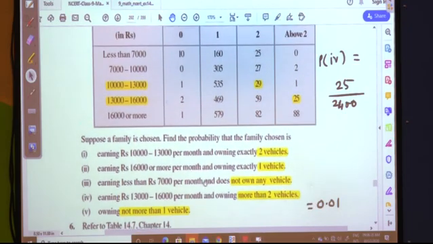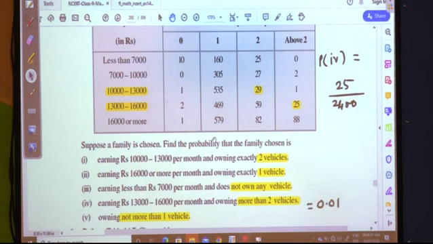Owning not more than one vehicle. Let us understand what exactly they are telling. Owning not more than one vehicle means if they are having 0 vehicles, then also they are considered.